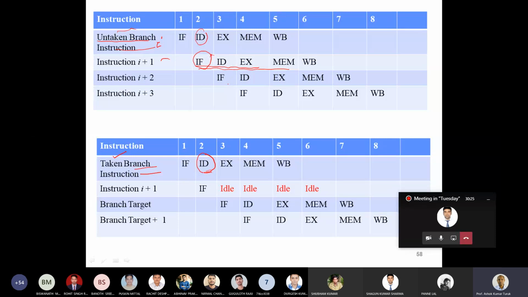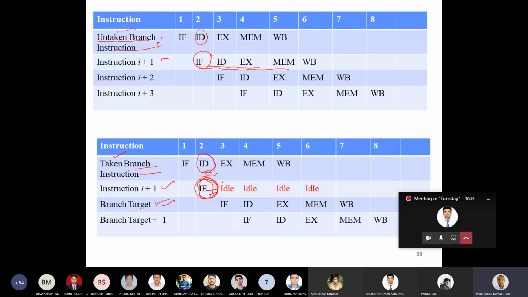So at this stage, the PC will be updated to the target. Now the instruction I plus 1, which is already fetched into the pipeline, is not the next instruction to be executed after this branch instruction. The next instruction to be executed after the branch instruction is from the target, but this instruction is already there in the pipeline. So you convert this instruction into a no operation.